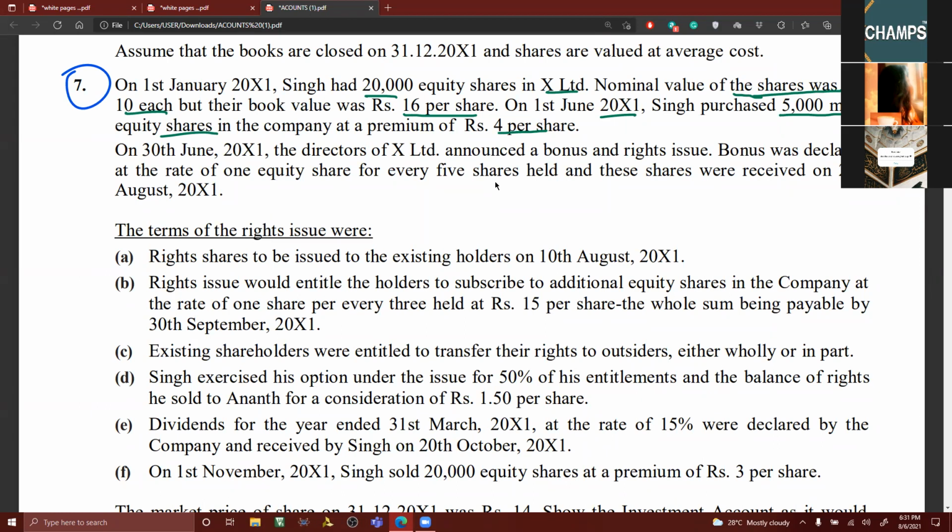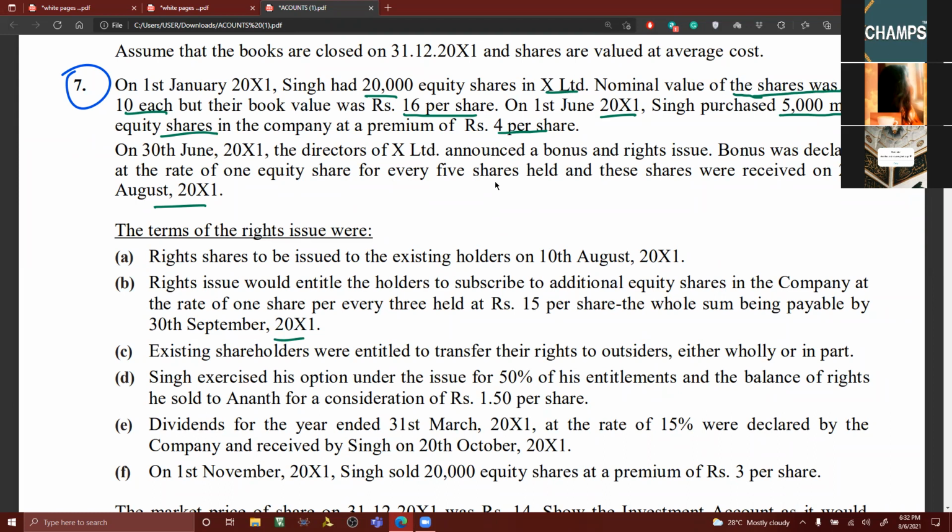On 30th June 2011, the directors of X Limited announced a bonus and right issue. Bonus was declared at the rate of 1 equity share for every 5 shares, and these shares were received on 2nd August. The terms of the right issue: right shares to be issued to the existing shareholders on 10th August. Right issue would entitle the holders to subscribe to additional equity shares in the company at the rate of 1 share for every 3 held at 15 rupees per share, the whole sum being payable on 30th September 11.